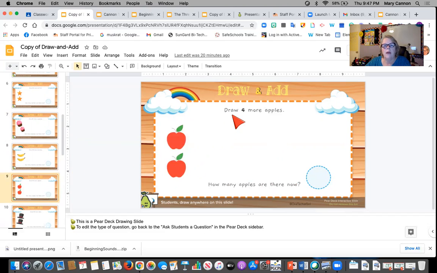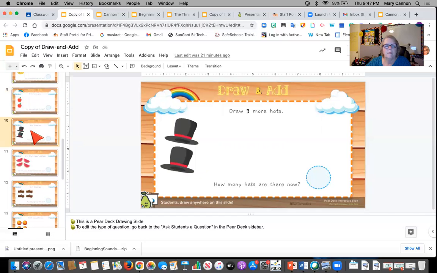The next one you have apples. Draw 4 more apples. How many apples are there now? So you would put that number in that circle. Again, you have draw 3 more hats. So you're going to draw 3 more hats in addition to these 2. How many hats are there now? And draw the number here.